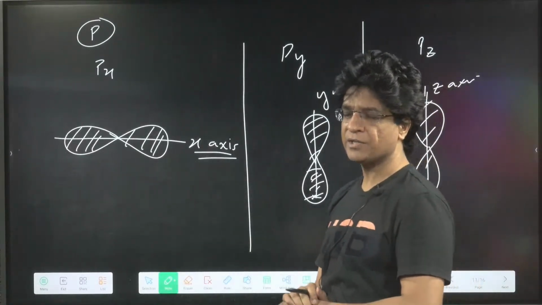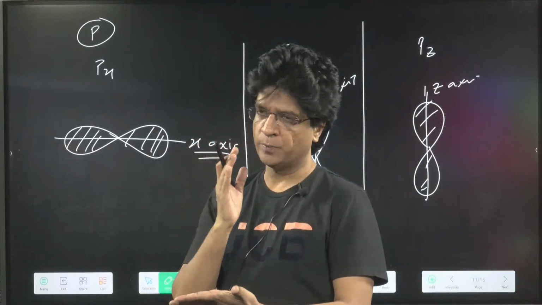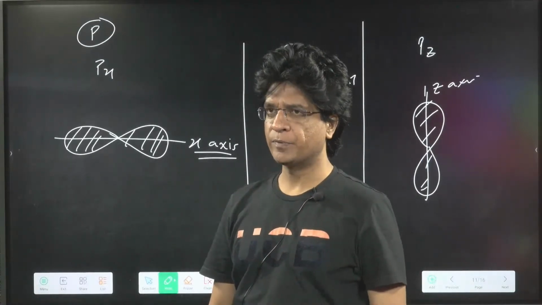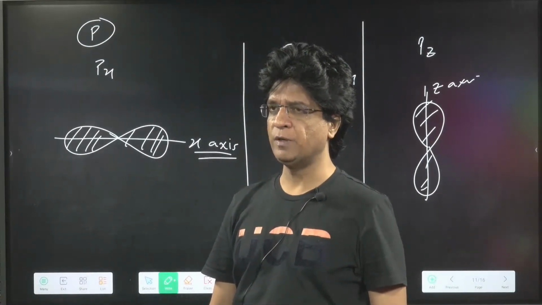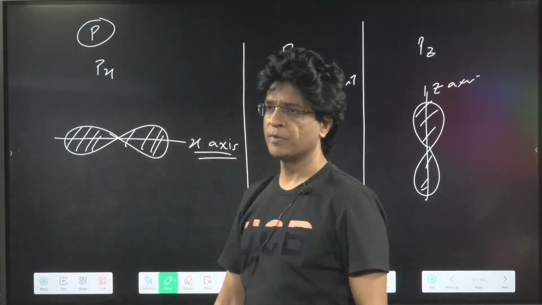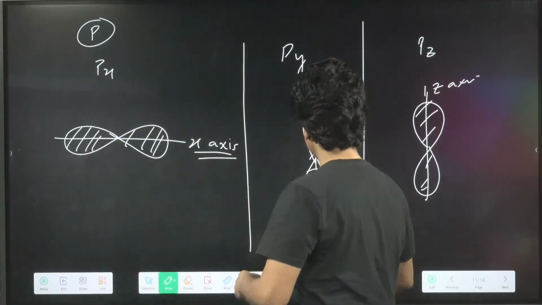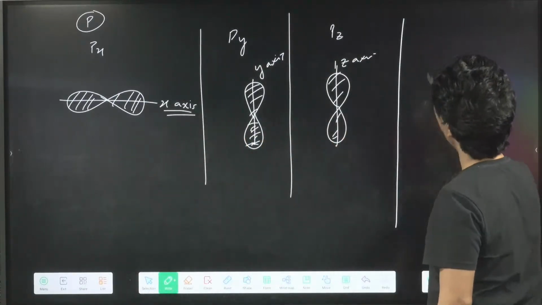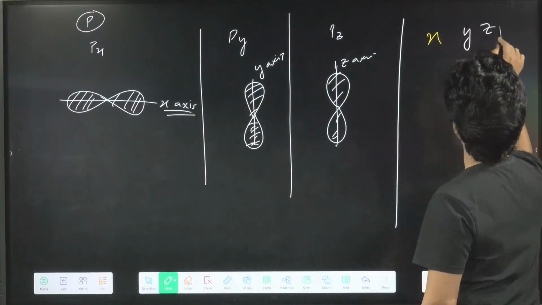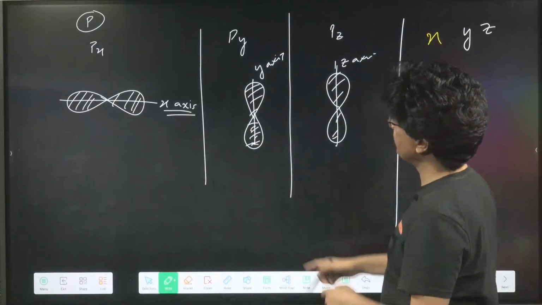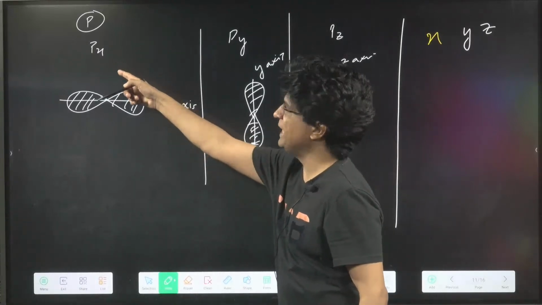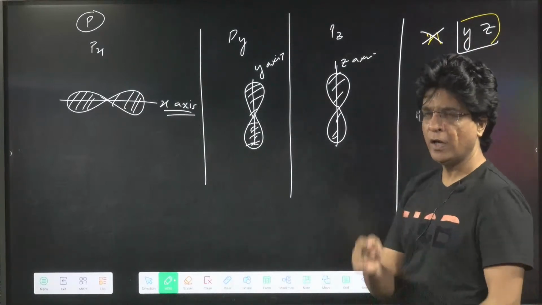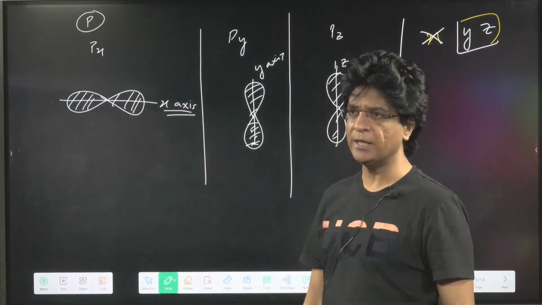Now the question they will ask is in which direction the nodal plane will be there in the px orbital. For that, I'll share a trick with you. If you are a bit confused, see, we have x, y and z axes. If they are asking the nodal plane for px, remove x, and the yz plane will be the nodal plane.